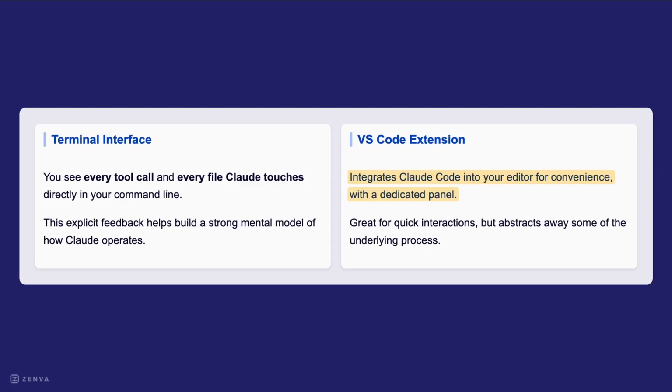This puts Claude Code in your editor, which is convenient for working alongside other tasks. The terminal approach gives you direct feedback. Seeing the process helps you understand how the agent thinks and works. The extension is good for quick tasks, but it hides some details. Because it simplifies the process, we'll start with the terminal to build a strong base.